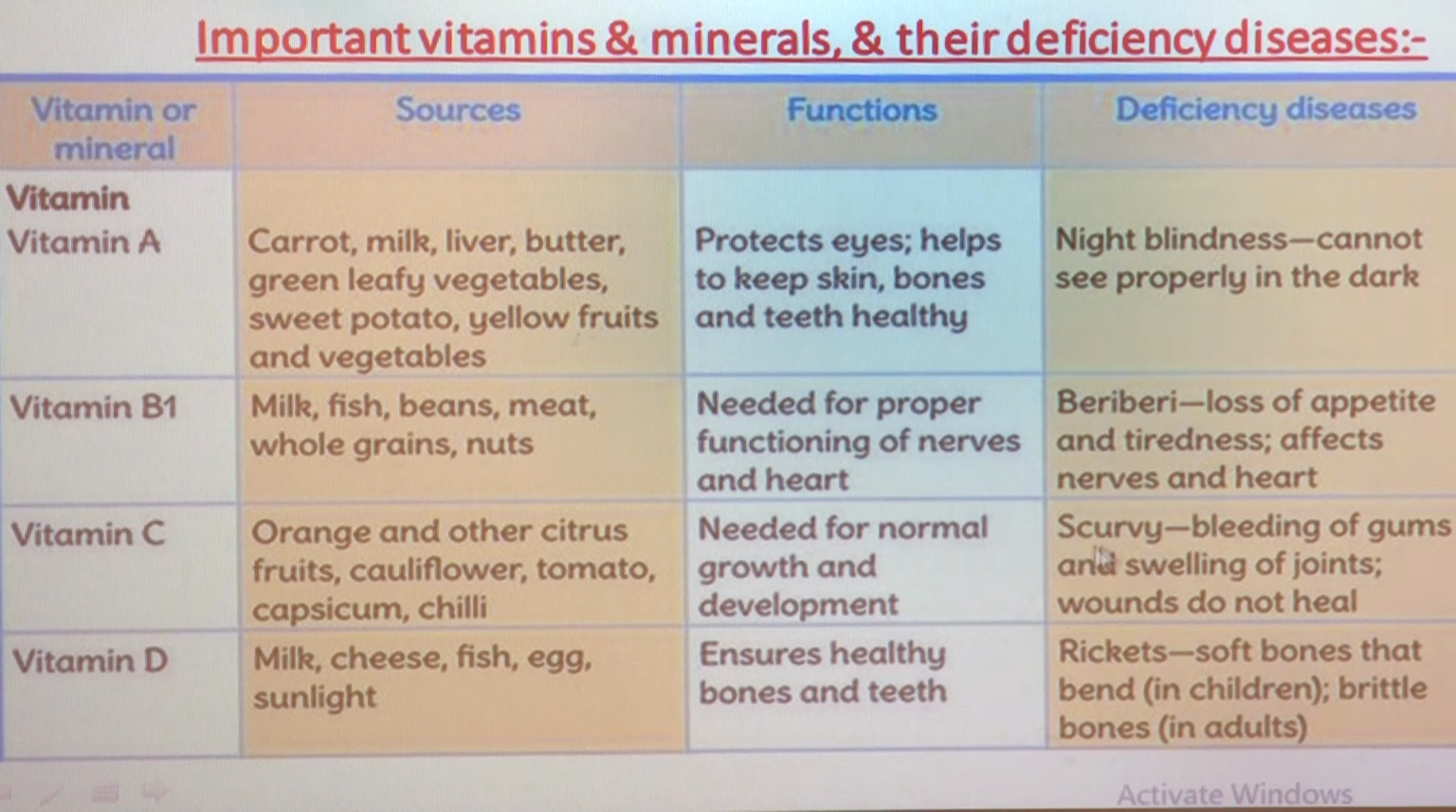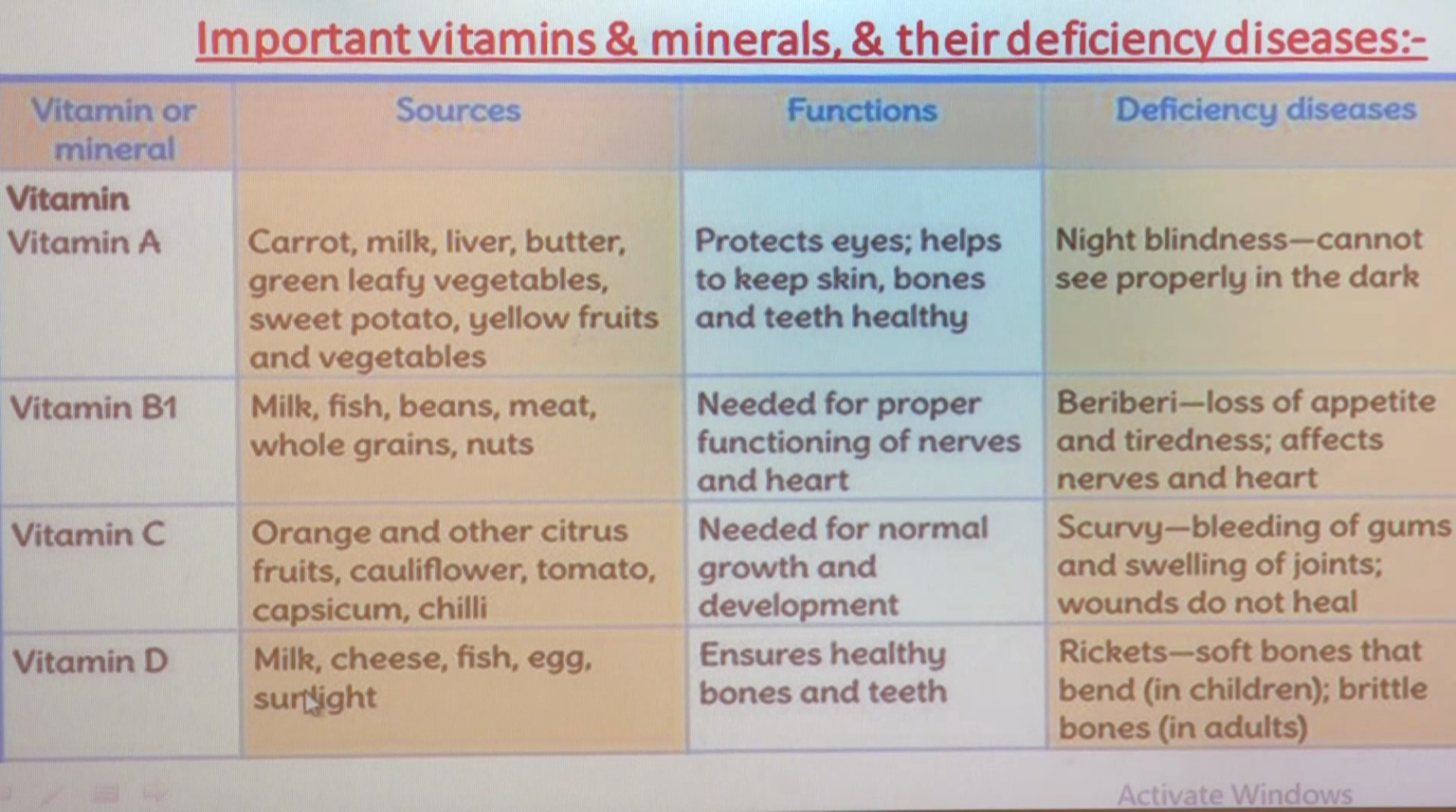What is meant by scurvy, or what happens in scurvy? In scurvy, bleeding of gums. Bleeding of gums means blood is coming out from your gums. Then swelling of joints. Then wounds do not heal. If you get an injury or wounds, then it does not heal if there is a deficiency of vitamin C.